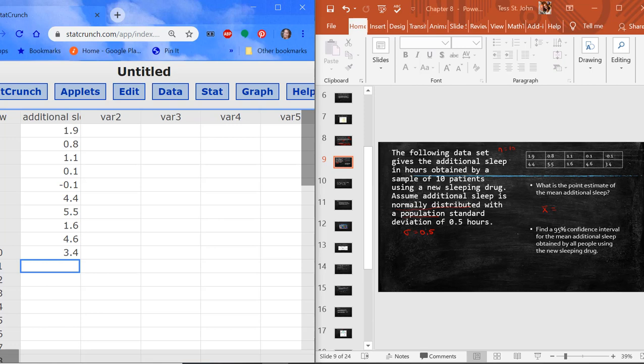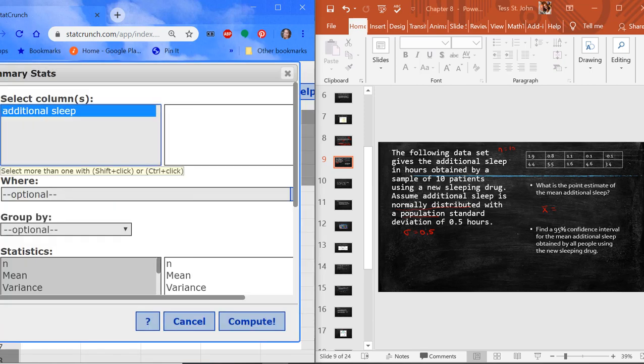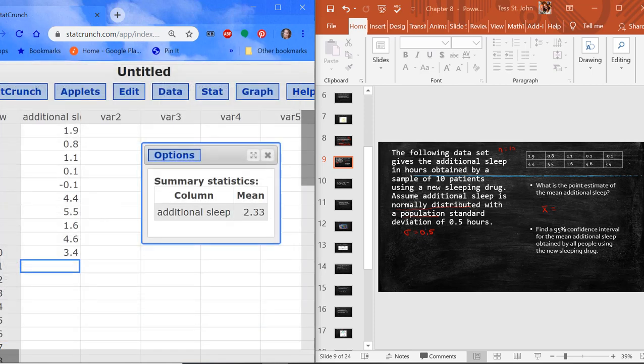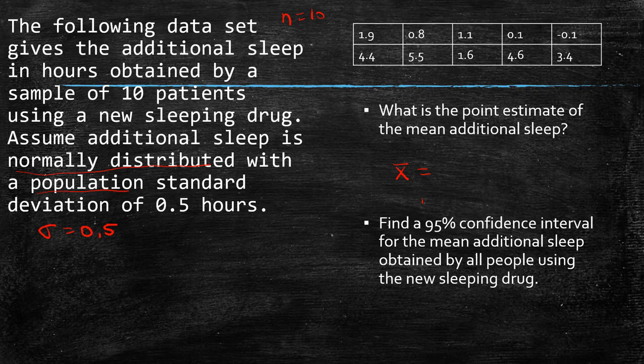Okay, to find the mean, I go to Stat, Summary Stats, Columns. I find my additional sleep. All I need is that mean. Click Compute, and I get 2.33. Okay, back to this, 2.33. And now I want to find a 95% confidence interval for the mean additional sleep obtained by all people using the new sleeping drug, using my point estimate. So I'm going to take my mean, and I'm going to add and subtract 2 of my standard deviations.